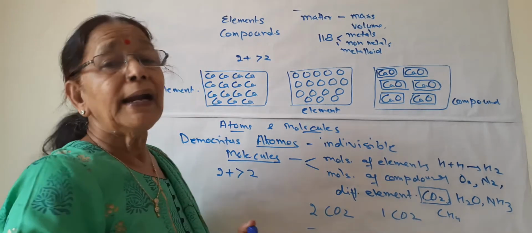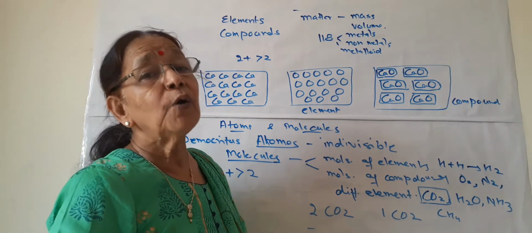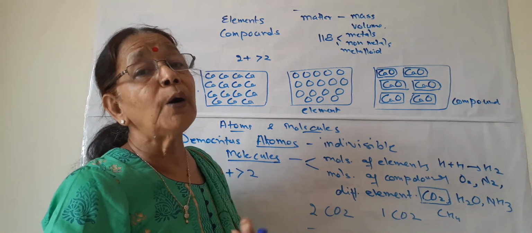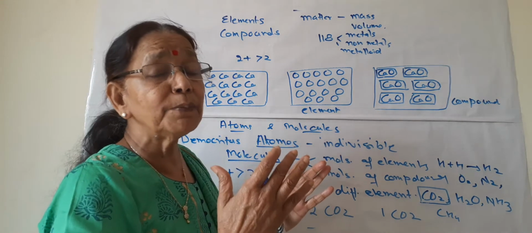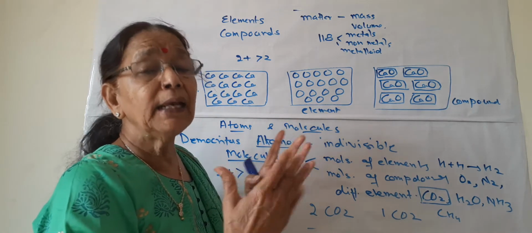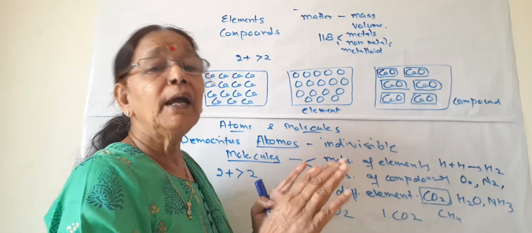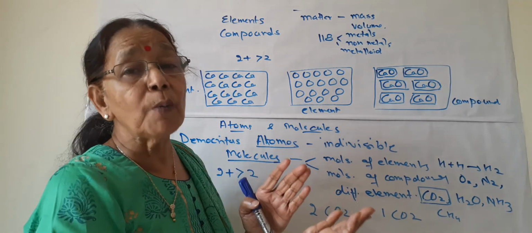Now at the end of the 18th century, scientists wanted to know how these atoms or molecules combine together in chemical reaction. How and why they are combining, and what is the result of combination.